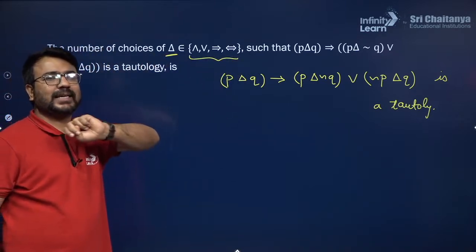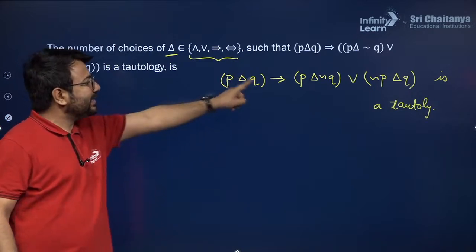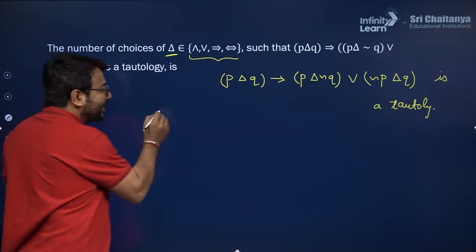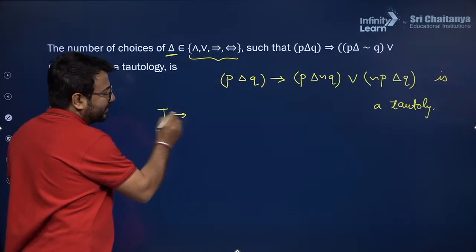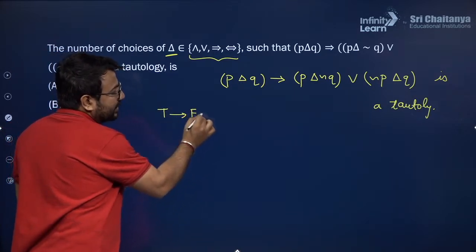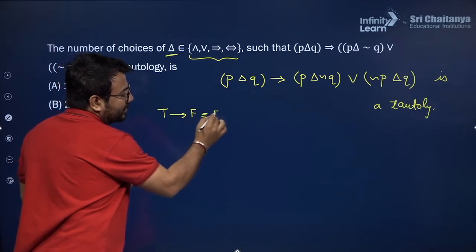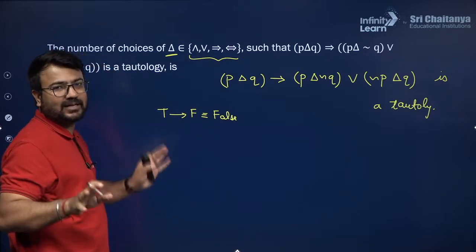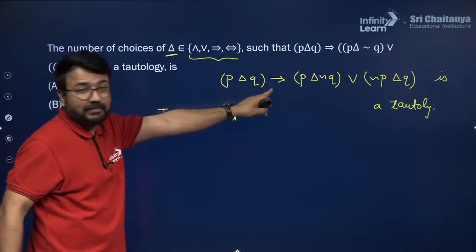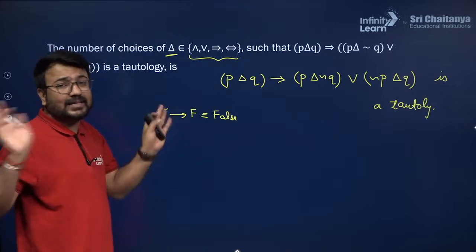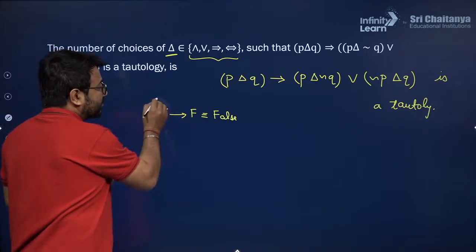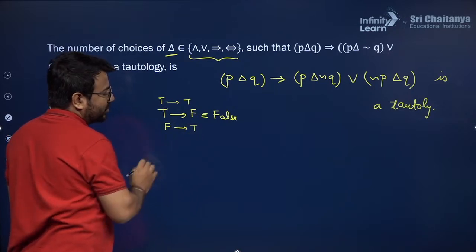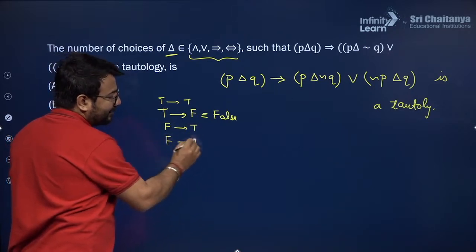Now the very first thing is you need to make sure that there is an implication written over here. And do you know guys, only in this particular situation, true implies false, the result will be false. Only in this particular situation we are getting the result false in case of single implication. Okay, else in every other case we are getting the result true. So T implies T is also true, F implies T is also true, and F implies F is also true.